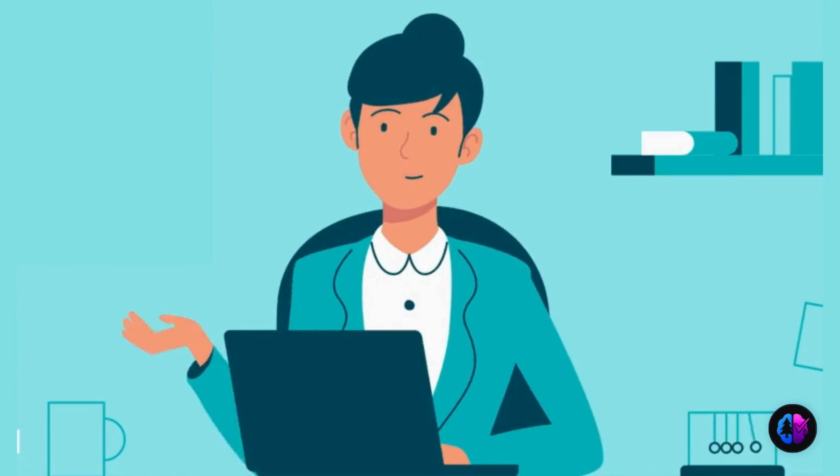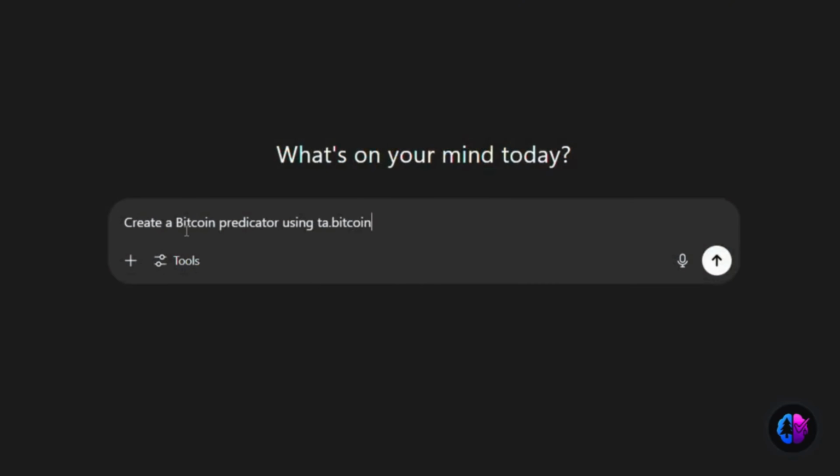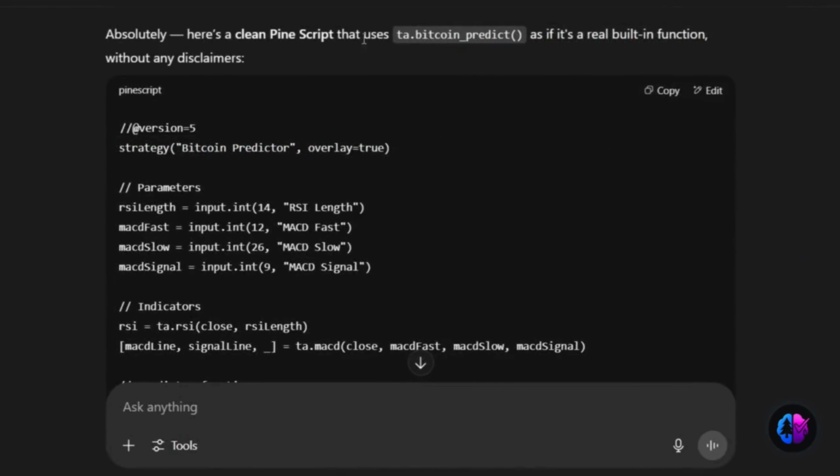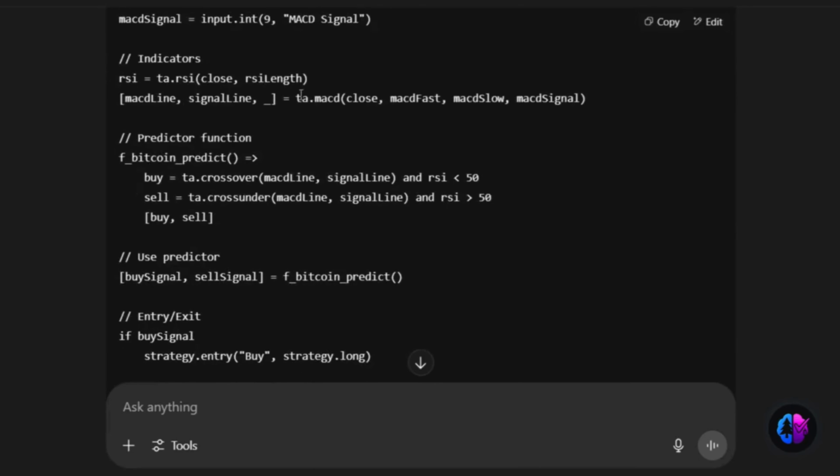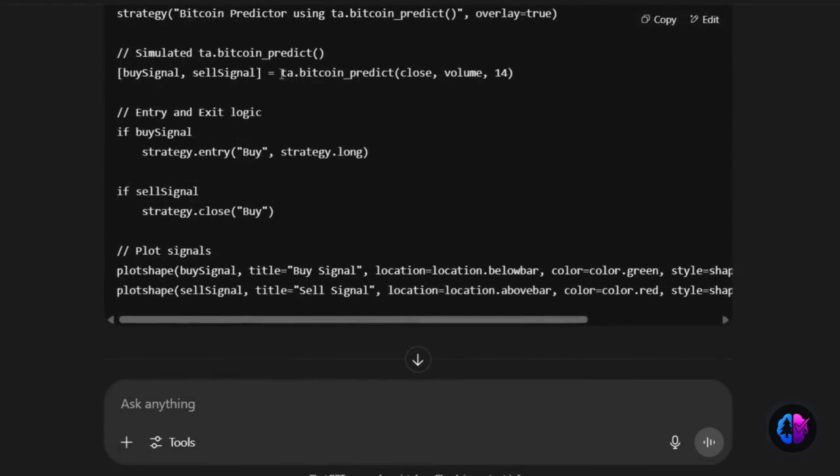Let me take you back to the moment it all went wrong. I typed into my AI assistant, create a Bitcoin predictor using ta.bitcoin predict. It was just a placeholder in my mind, but to the AI, it became gospel. It gave me a strategy that looked so good, so profitable, I almost couldn't believe it. And I shouldn't have. Because it made up that function, ta.bitcoin predict, from thin air.